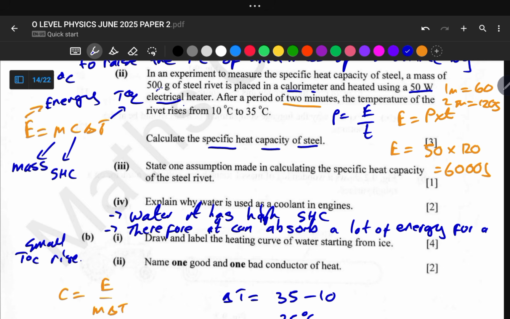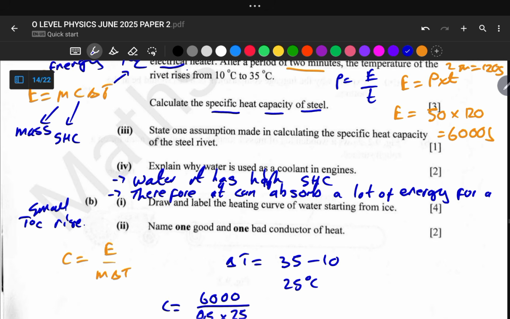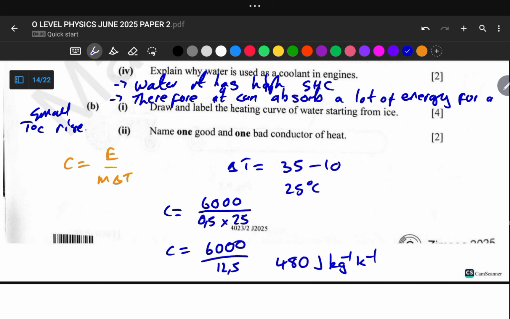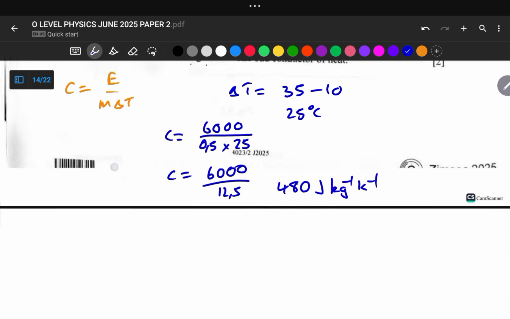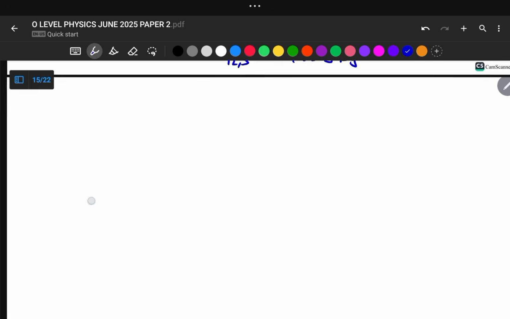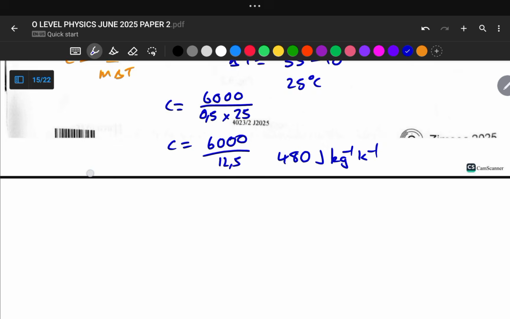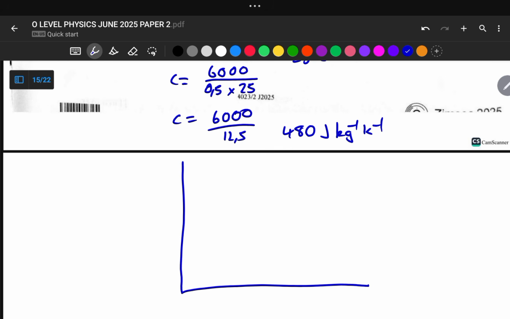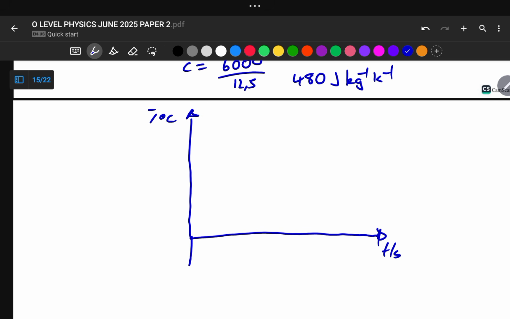Okay, and let us move on to the next part of our question, which says draw and label the heating curve of water starting from the ice. And the last part of our question is saying state one good and one bad conductor of heat. So for us to draw this heating curve, we can start by drawing something like this. Here we are having temperature, and here we are having time. So here we are having a graph of temperature against time.